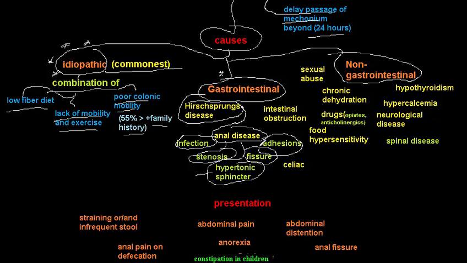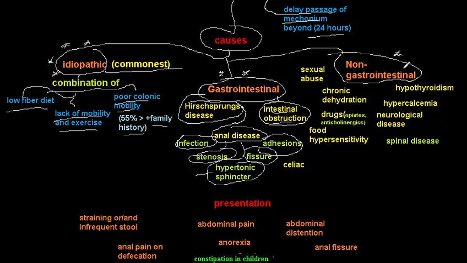Presence of adhesions in the anus or in the colon will lead to constipation. Intestinal obstruction due to any cause, adhesions, intussusception, volvulus, and so on, may lead to constipation. So intestinal obstruction, anal diseases, and Hirschsprung disease are the gastrointestinal causes.